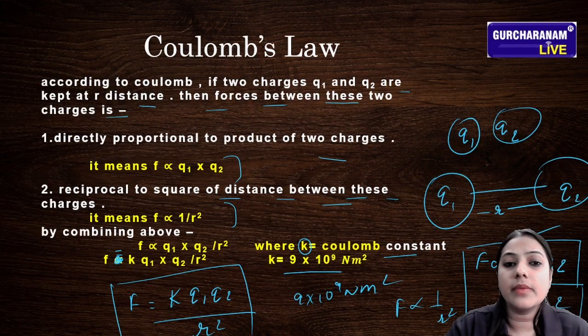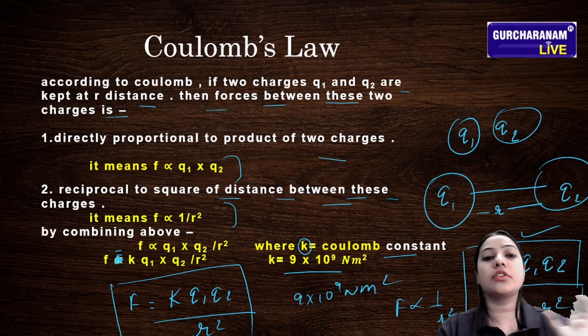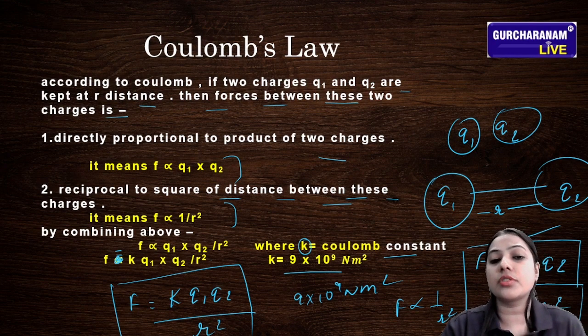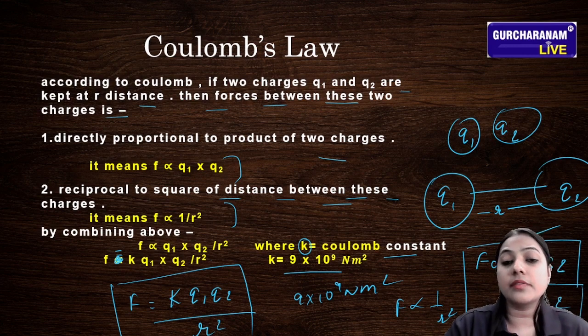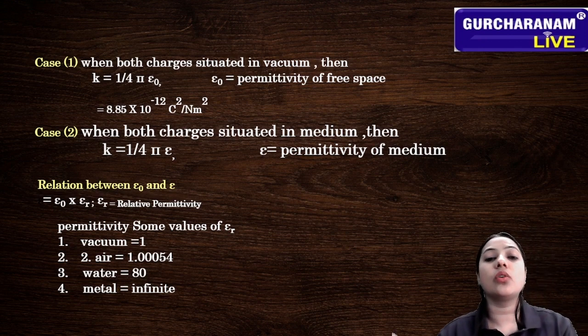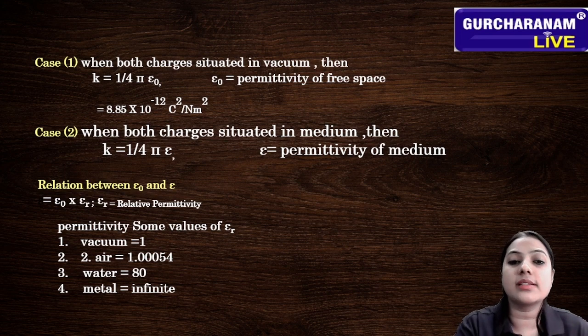What is Coulomb's law? Two charges Q1 and Q2 are kept at distance r. The force between the two charges is directly proportional to the product of their charges and inversely proportional to the square of the distance between them. There are two cases in Coulomb's law.